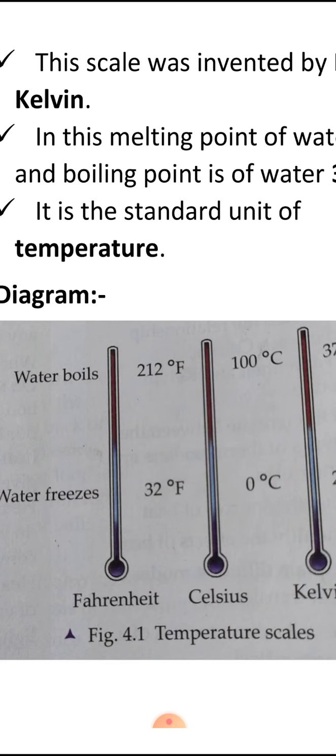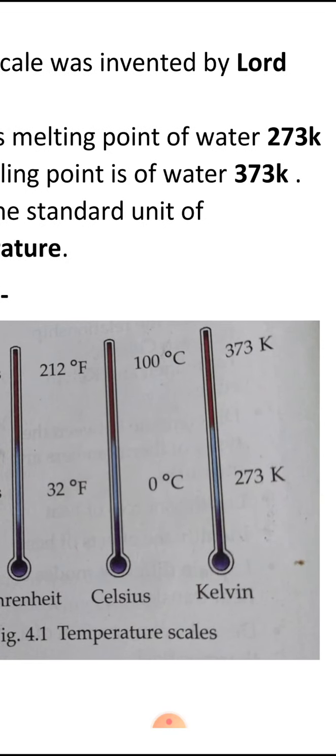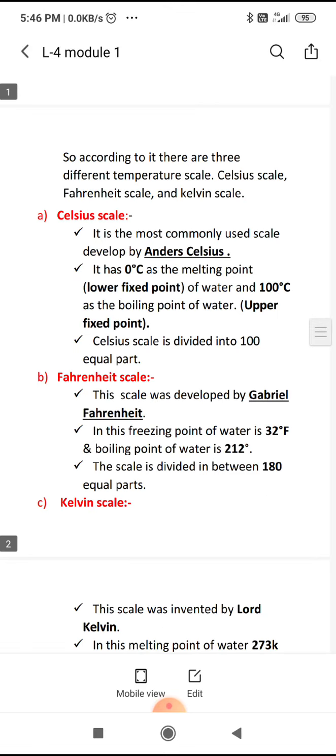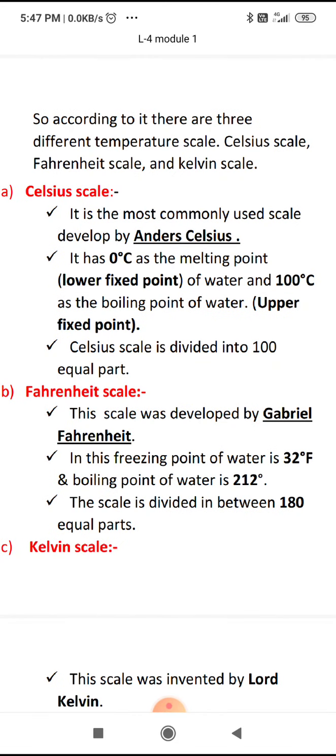So lower fixed point and upper fixed point. Lower fixed point is the melting point, upper fixed point is the boiling point. So you can see the three temperature scales. Okay, again I am revising all three scales. First, the Celsius scale. It's given by Andreas Celsius. The melting point in Celsius of water is 0 degree. Boiling point in Celsius or centigrade, the same thing, is 100 degree, and the number of divisions between this is 100. In the Fahrenheit scale, the scale was developed by Gabriel Fahrenheit.